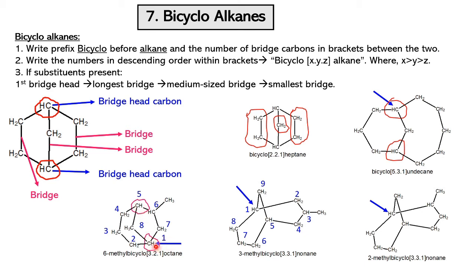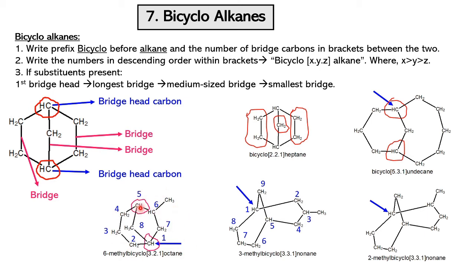So let's start with the bottom bridgehead carbon, number 1, and we continue to the longest bridge. Longest bridge means this is the 3 carbon bridge, this is the 2, this is the 1. So this is the longest bridge. So we continue in this direction, 1, 2, 3, 4, 5, and then we continue to the medium sized bridge. So 6 and 7, and lastly we end up with the smallest bridge, that is in the middle, 8th. So the methyl group has 6 position, right? So 6-methylbicyclo, we have 3, 2 and 1 bridge carbons, so [3.2.1]octane. This molecule contains a total of 8 carbon atoms.